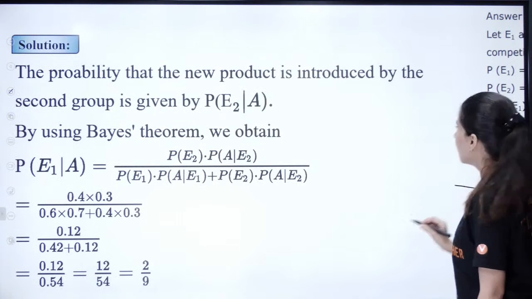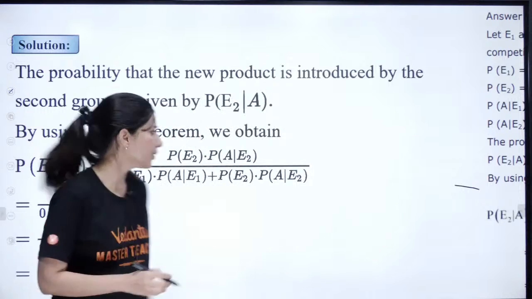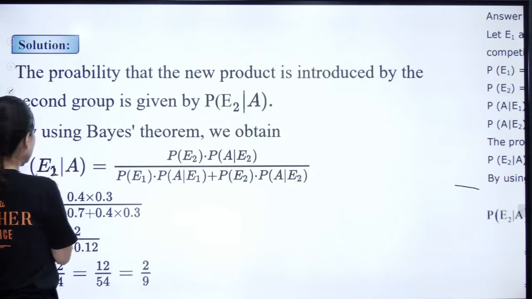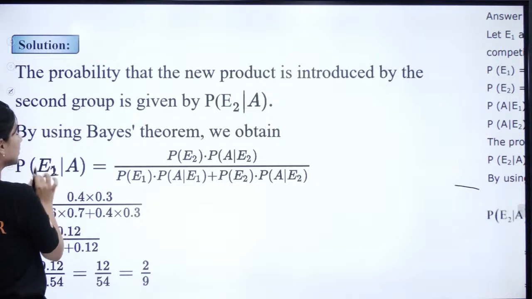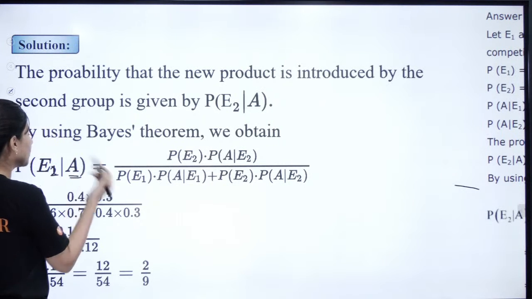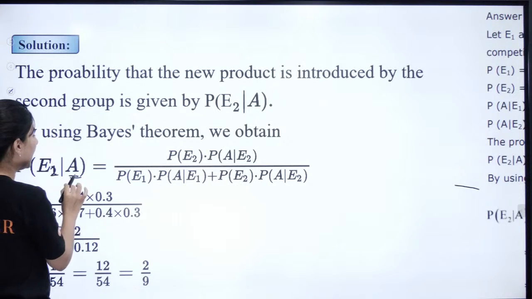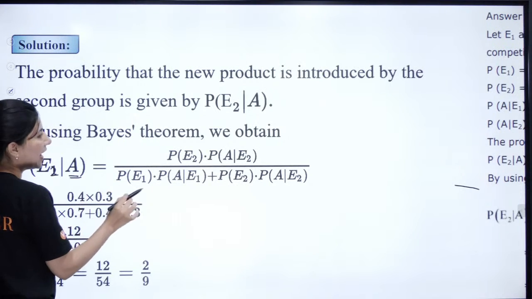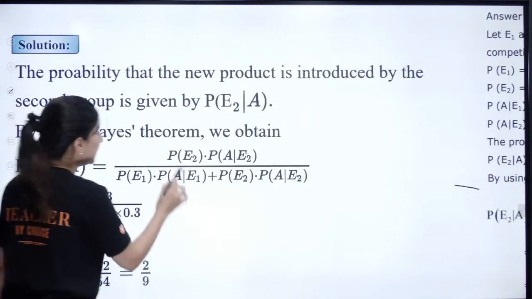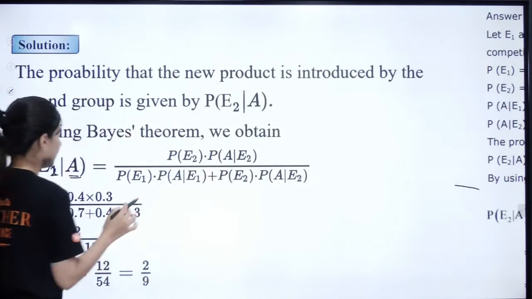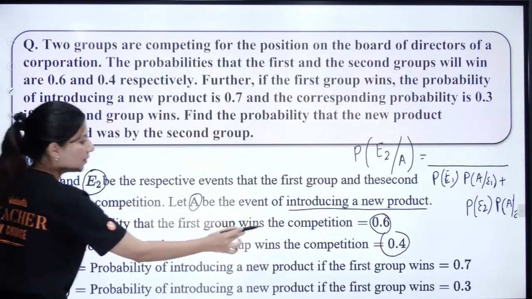Okay, so we are looking for the probability of E2 given A. That means it was introduced by the second group, given that the new product was introduced. So E2 won and A was introduced. So it will be, as I told you, probability of E2 into A given E2. We all know what E2 is, so that will be 0.4.